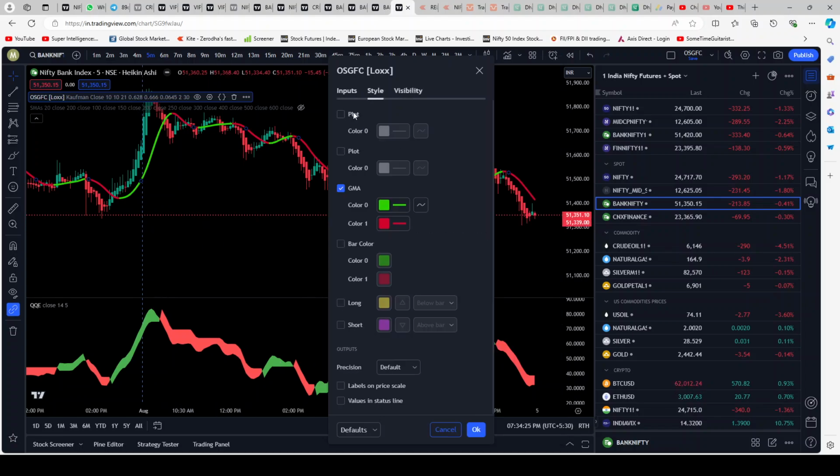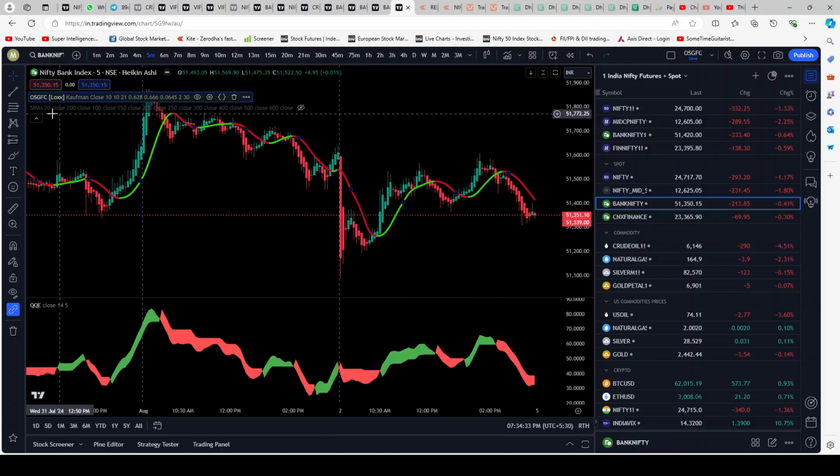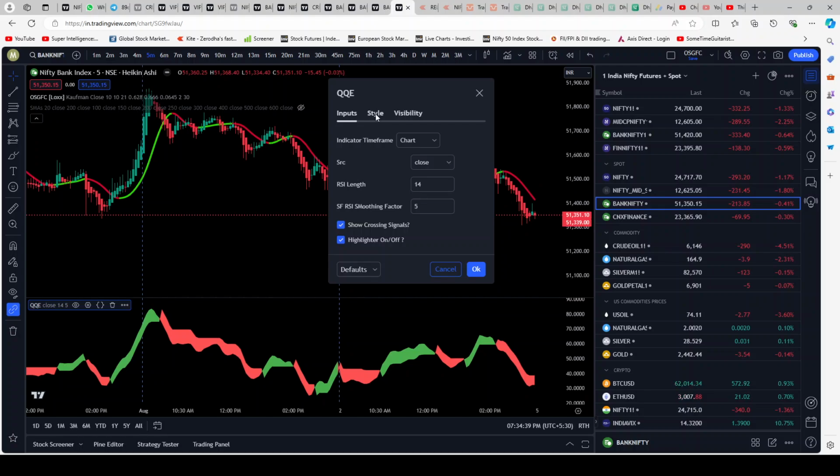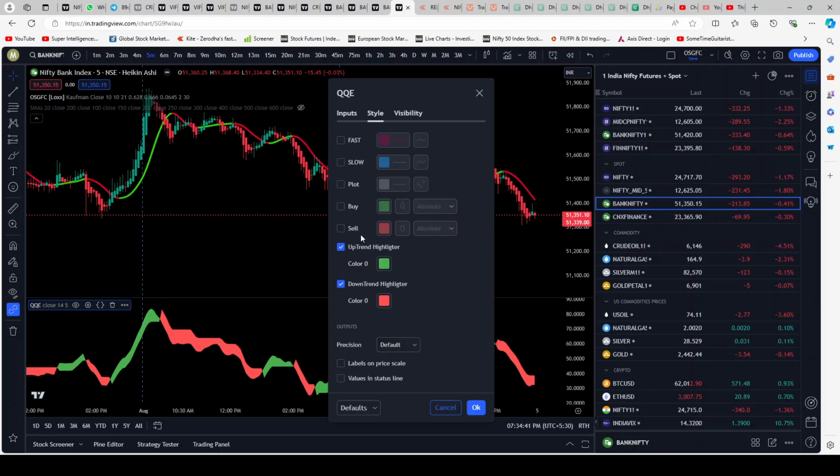Over on the style section, everything is unticked apart from GMA. I've made the green fluorescent red, bright red. That's it. That's my OSGFC setting. At the bottom, it's QQE setting. Again, input section is all default, and in the style section, all of this is unticked. Only two things are ticked: uptrend highlighter and downtrend highlighter. That's it. Everything else is unticked.